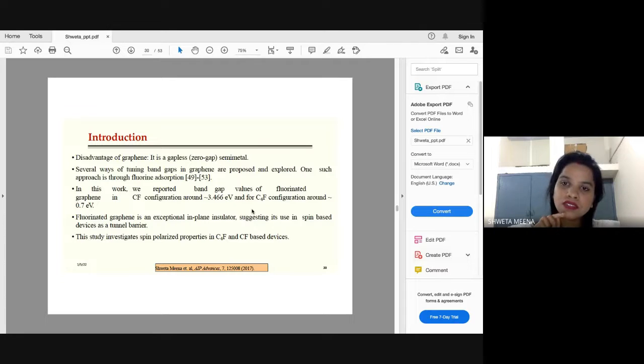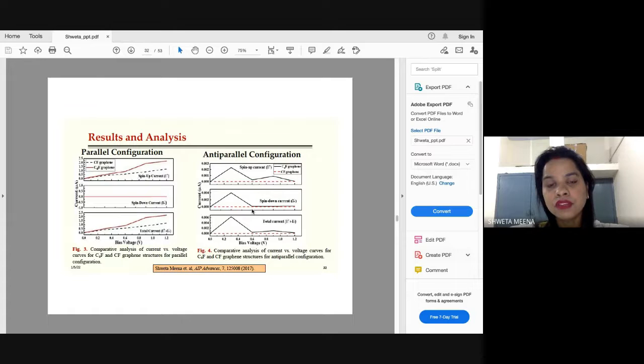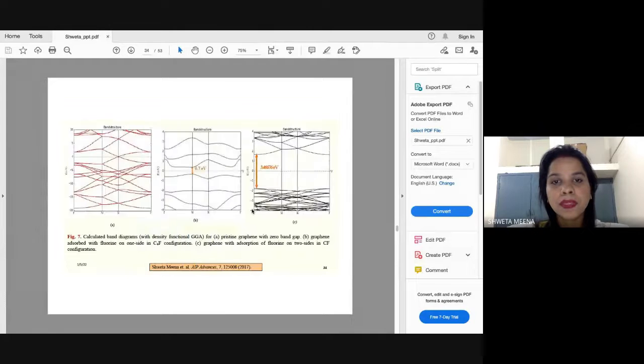It is not an insulator, it is a semi-metal, right? So if we want to use graphene as such without out of plane orientation, can we use it with functionalization? So what we have found here, I'll take you to these results first. These are the band diagrams of graphene.